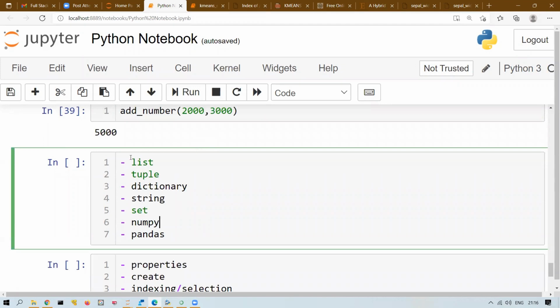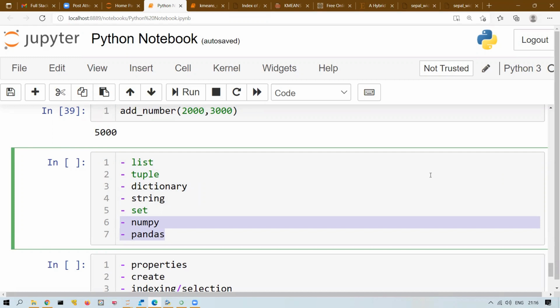So we're going to start with our data structure module. For all of these five data structures, these are called native data structures. Native means what? When you install Python, you will get list, tuple, dictionary, string, set. NumPy and pandas are not there. It is not native to Python. These are external packages. If it is an external package, how to install?